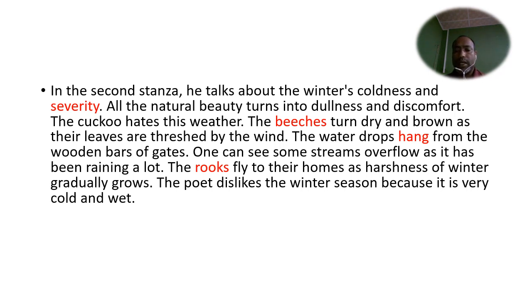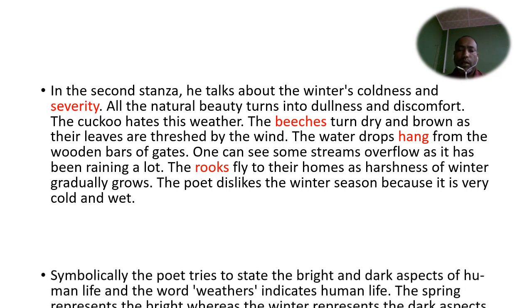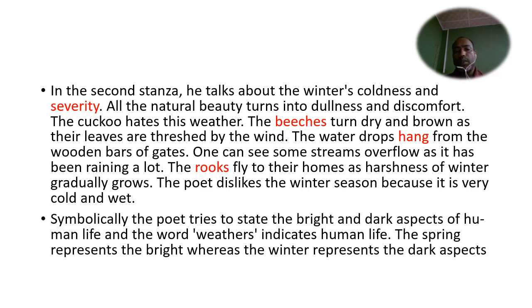The poet dislikes the winter season because it is very cold and wet. Symbolically, the poet tries to state the bright and dark aspects of human life, and the weather indicates human life, and the spring represents the bright, whereas winter represents the dark part of our life.